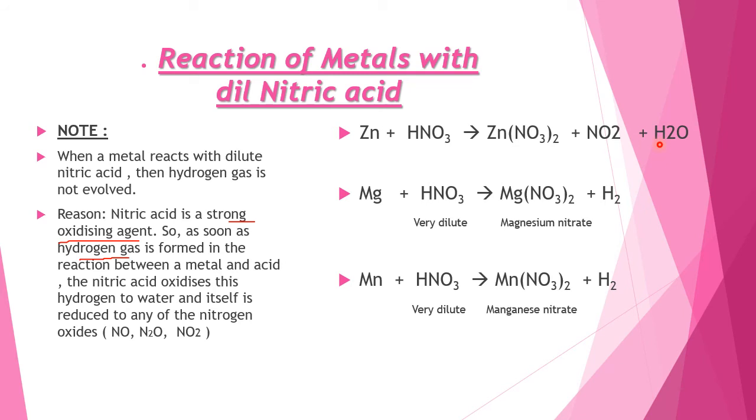However, children, two metals, magnesium and manganese, can produce hydrogen gas with very dilute nitric acid. These two metals are the exceptional case with which very dilute nitric acid can produce hydrogen gas. So, magnesium reacts with nitric acid to form magnesium nitrate and hydrogen. Manganese reacts with nitric acid to form manganese nitrate and hydrogen gas.